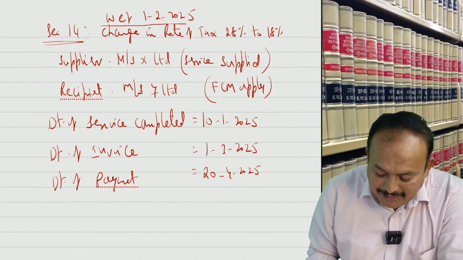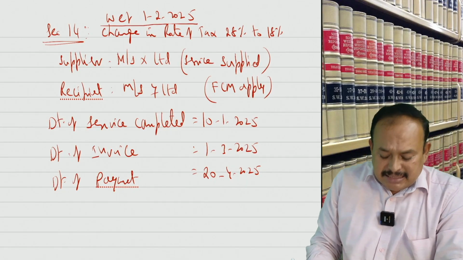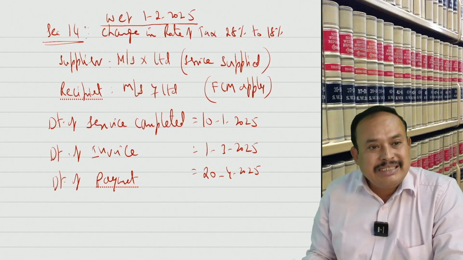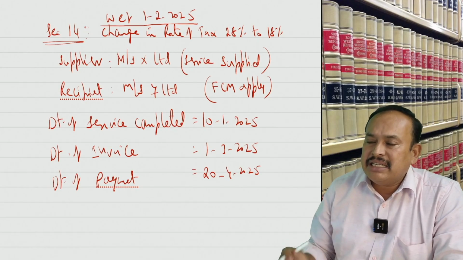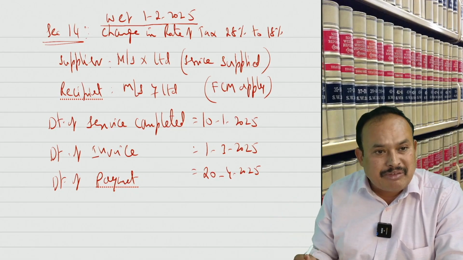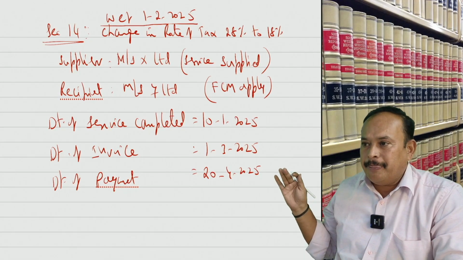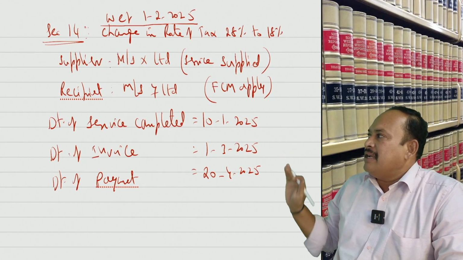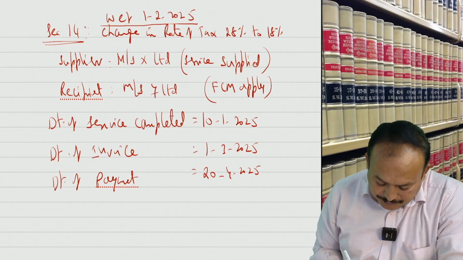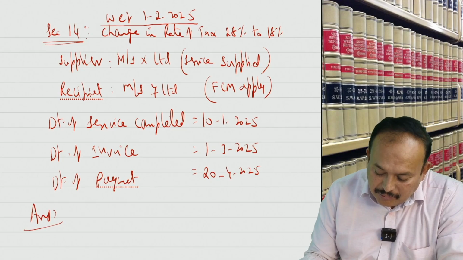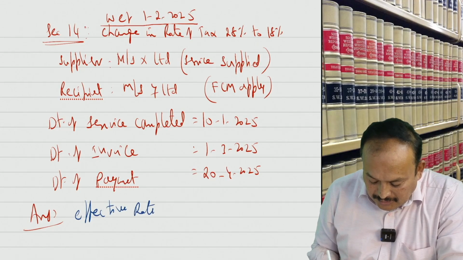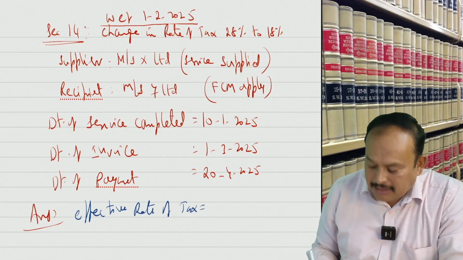Repeating, change in effective rate of tax from 28% to 18% with effect from 1st February 2025. Is it clear? Supplier, recipient, forward charge only applies. In the given case, I want the answer. What is the effective rate of tax? Tell me.